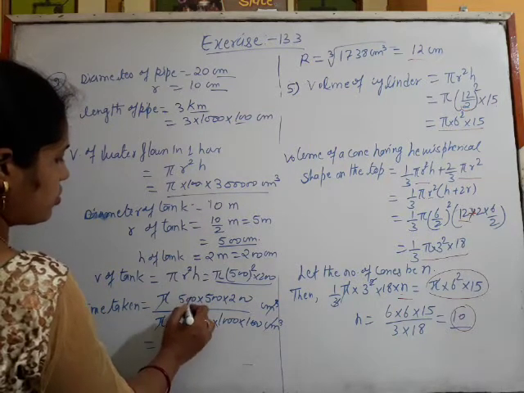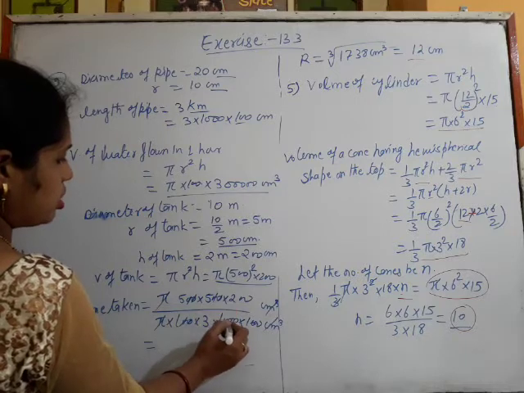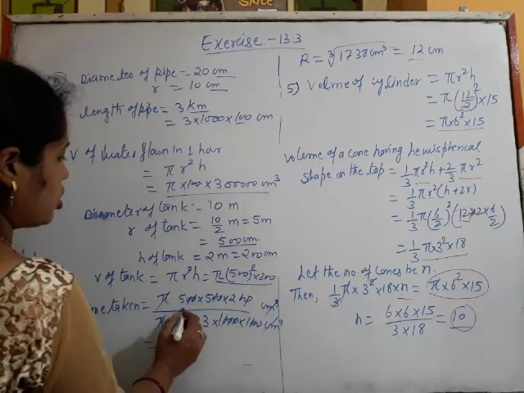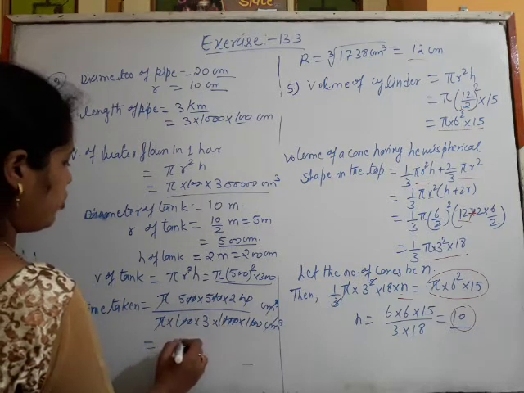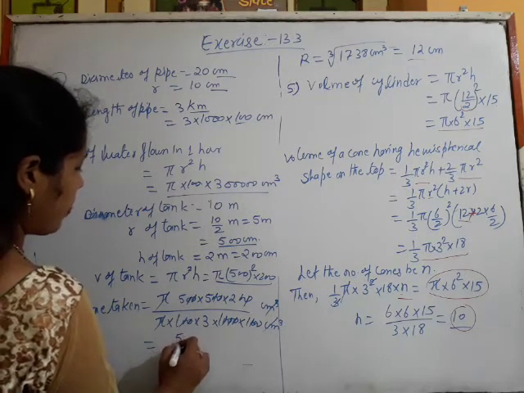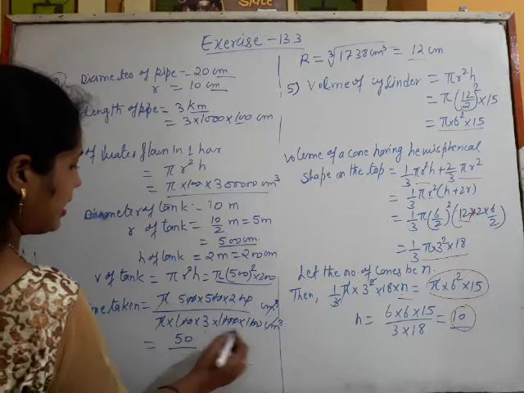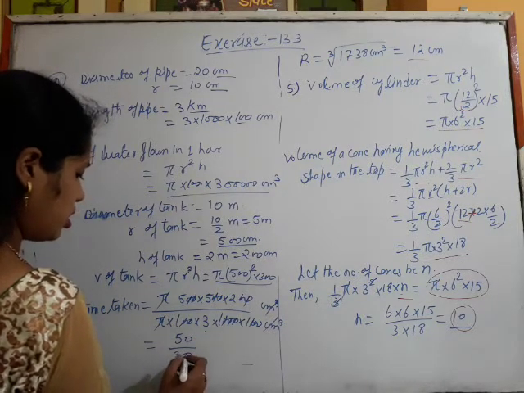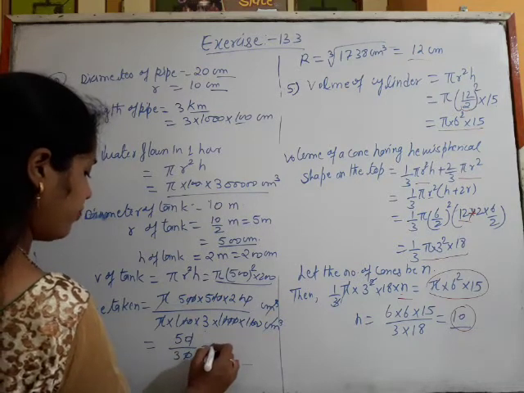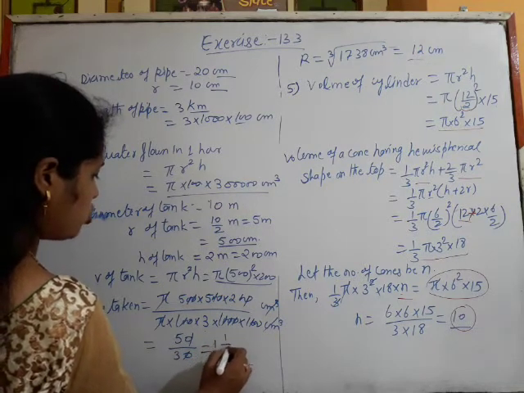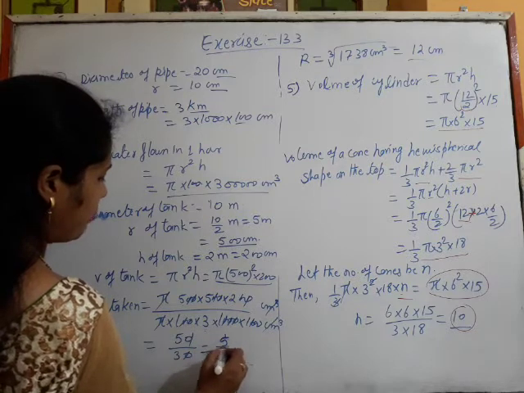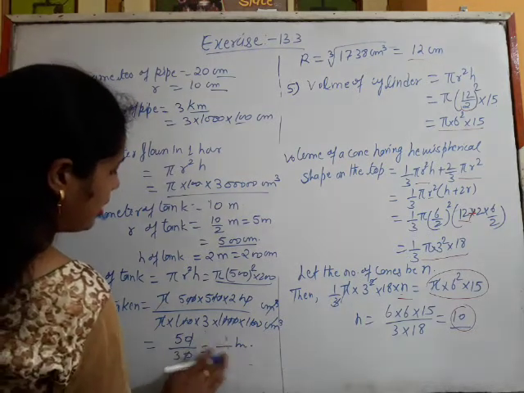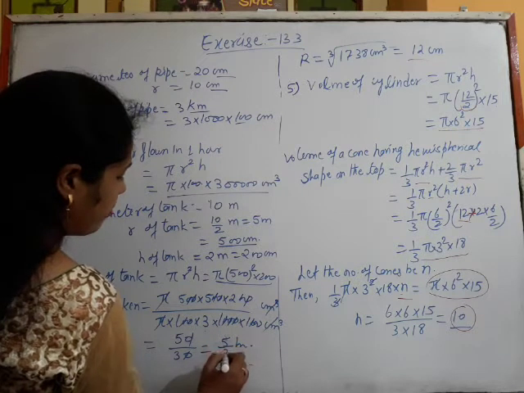We have to solve so many things. Cancelling the zeros, we get 5, 25 2s are 50 upon 3 into 30. So this is actually 5 upon 3 hours.